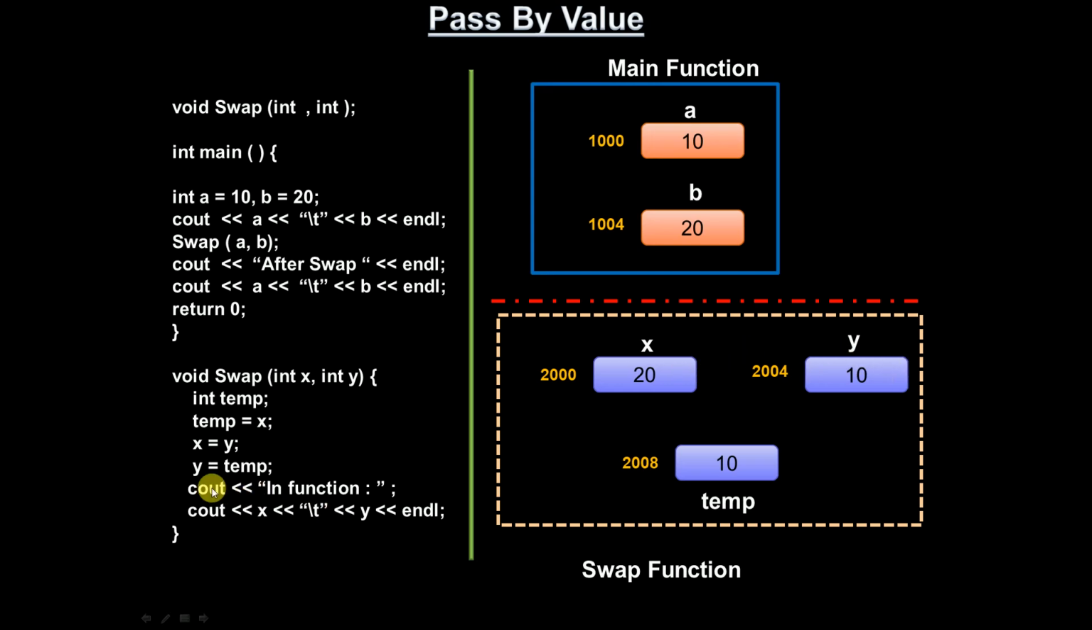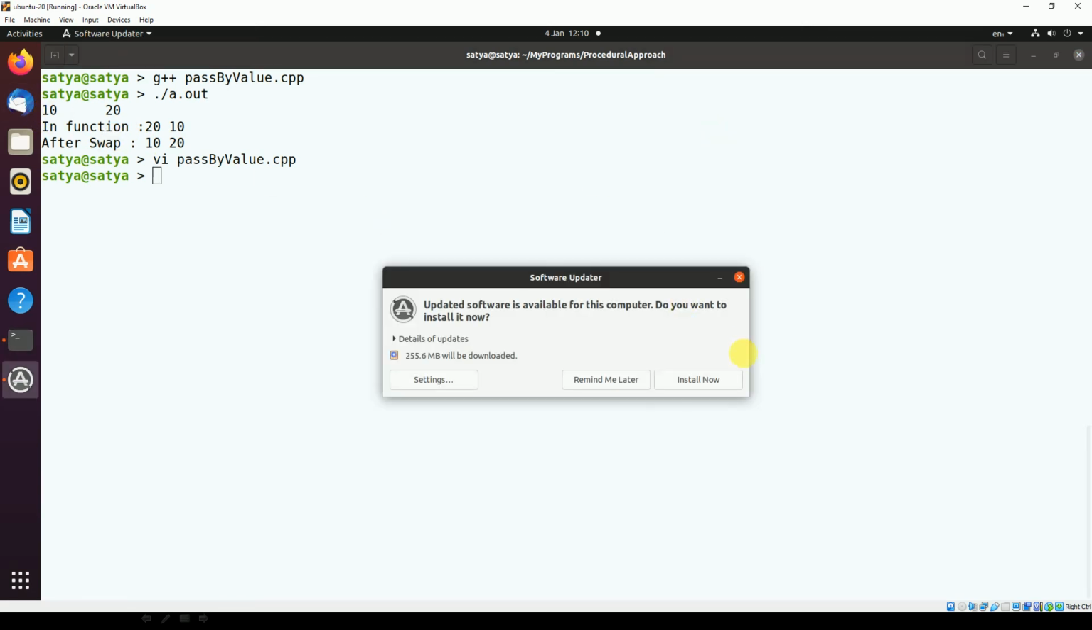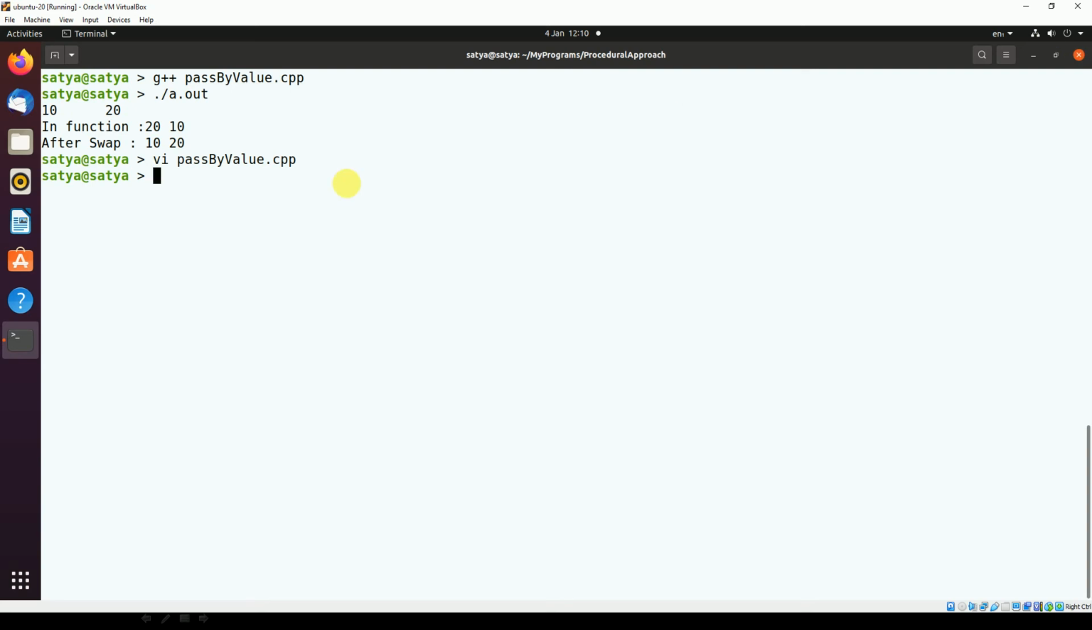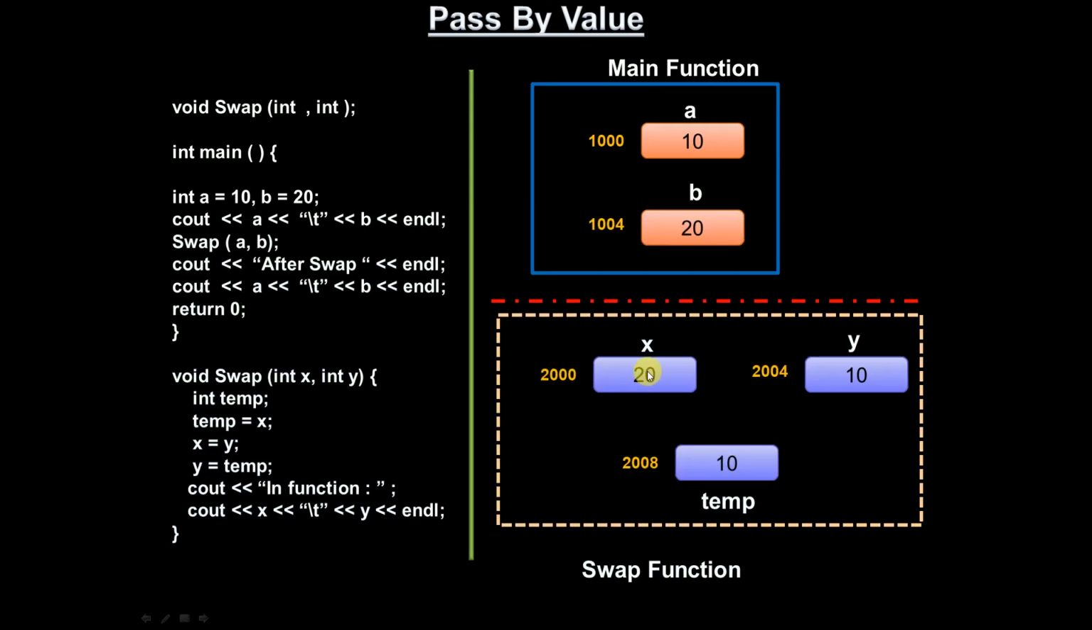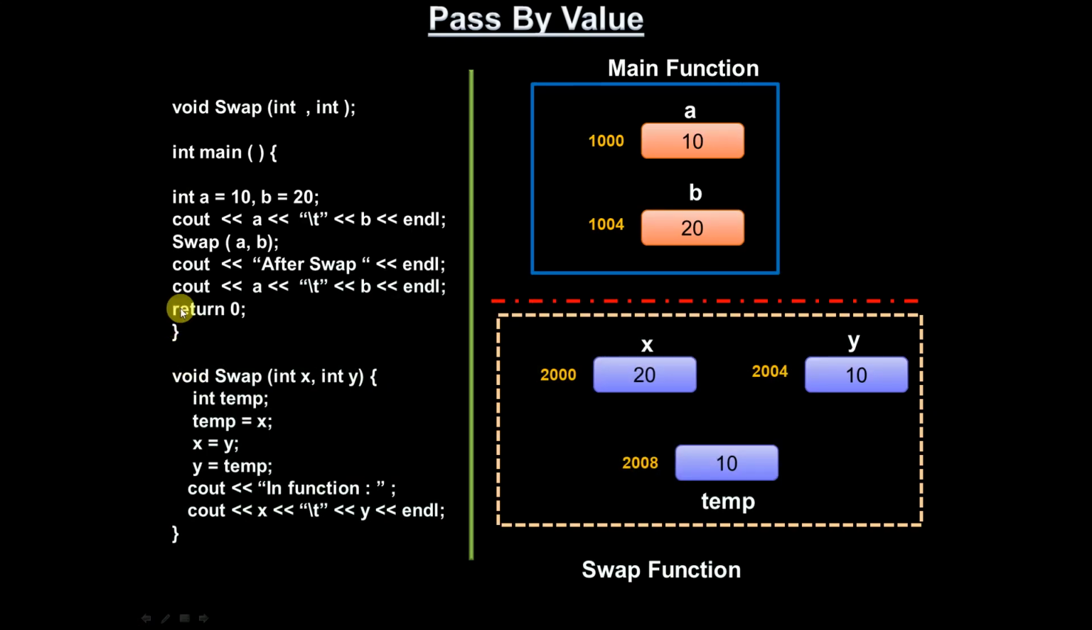Now I am printing cout in the function. In the function, cout x value is 20 and y value is 10. That is the reason we have got x as 20 and y as 10. Now just go back to the program. You can see first 10 20 is printed in main. After that, in the function, 20 10 is printed. Correct. And now we are coming back to main after swap.